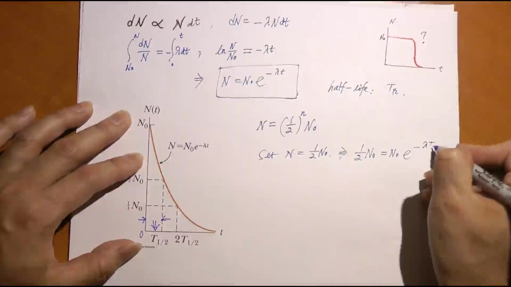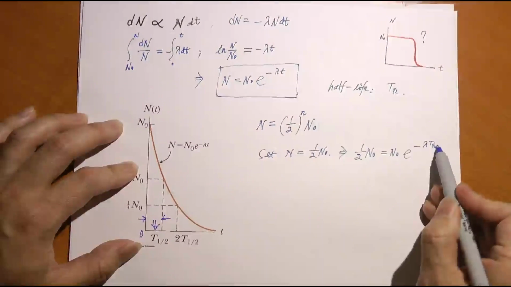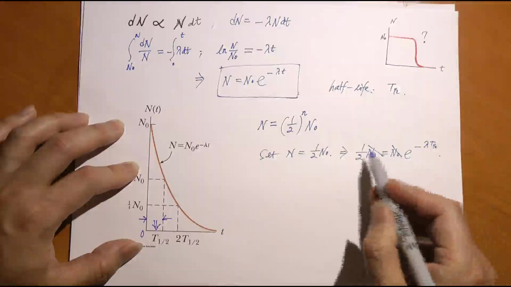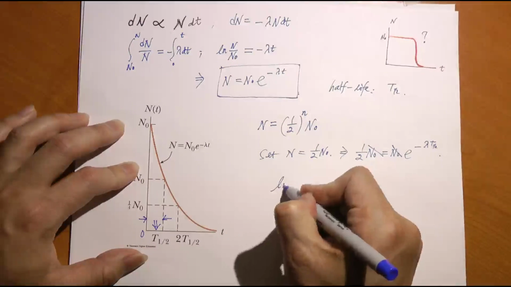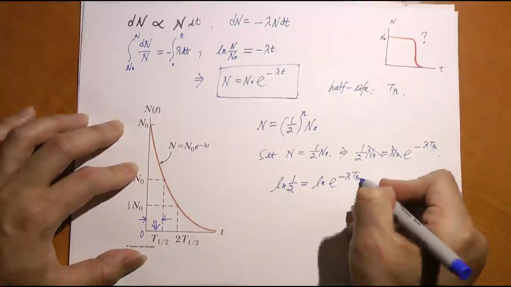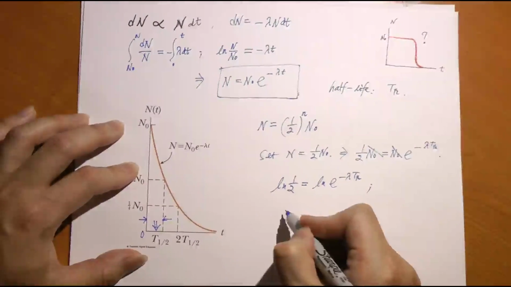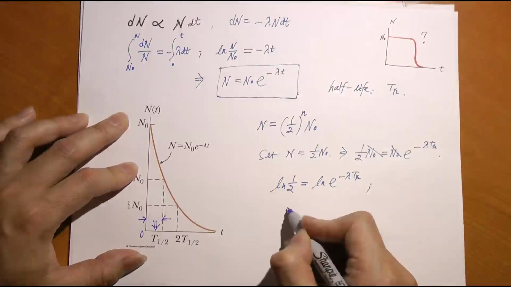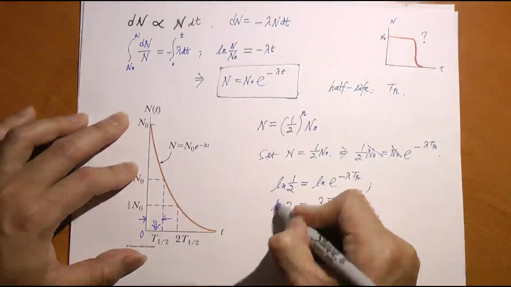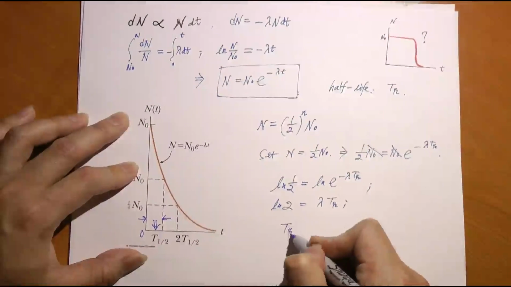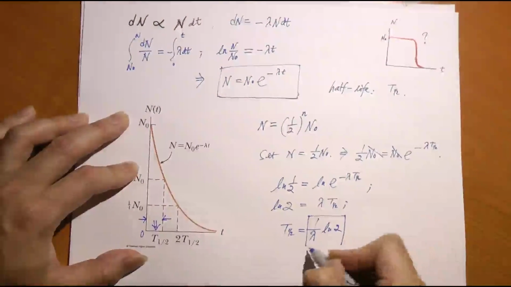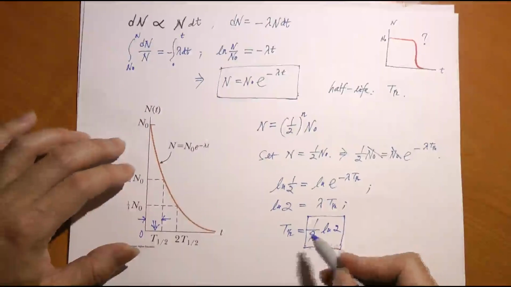But that t is by definition T1 half. Okay, at t equal to T1 half, n becomes 1/2 n naught. Cancel that n naught, and then you take the natural log of both sides. Natural log of 1/2 equals natural log of e to the negative lambda t1/2. Okay, so clearly you find that natural log 2 equals lambda t1/2. Flip it over, right? So t1/2 equals 1 over lambda natural log 2. That is how you find one quantity from the other.